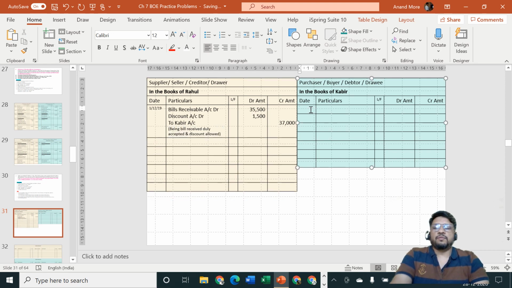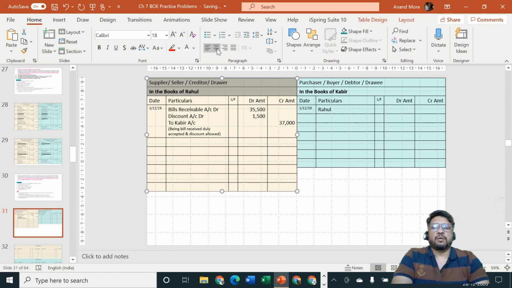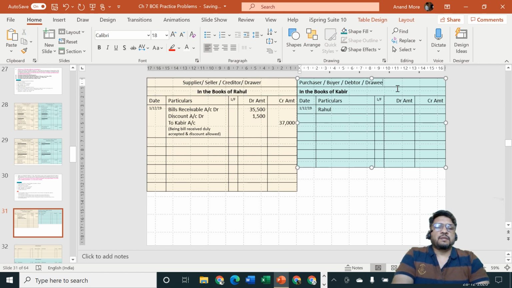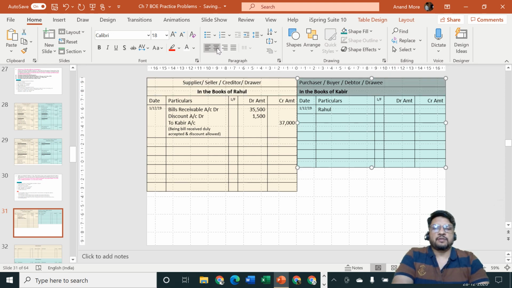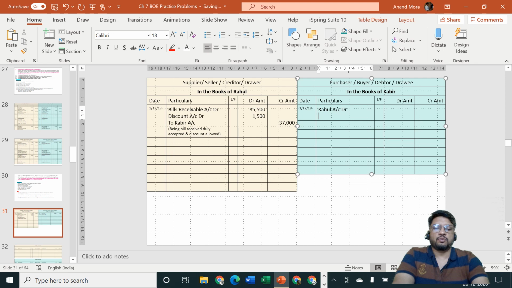Now in the books of, who is that? Mr. Kabir, the entry will be, we are paying to Mr. Rahul. Rahul is the receiver. Debit the receiver. Rahul account debit. Rahul is the receiver of rupees how much? Actually speaking, he is receiver of only rupees 35,000. But he has already agreed that he will consider this transaction to be fully settled. So we'll have to specify Rahul account debit rupees 37,000.